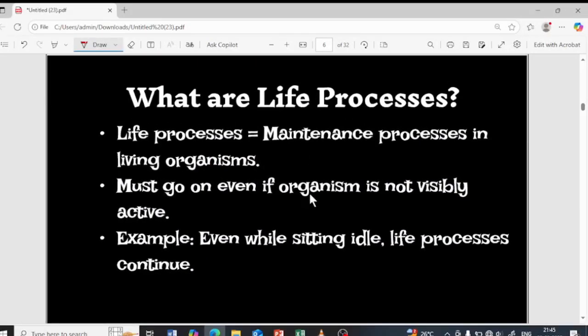Now let us come to the main topic. What do you mean by the term life processes? Life processes are nothing but the activities or processes that take place in the body of the living organism. Why? Obviously to maintain the organism, to keep the organism alive. So these are the life processes that must take place inside our body, right? Even if you are sitting, even if you are reading, this life process will keep going on. You will not realize it, but it will keep going on.